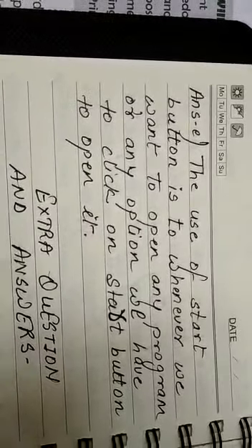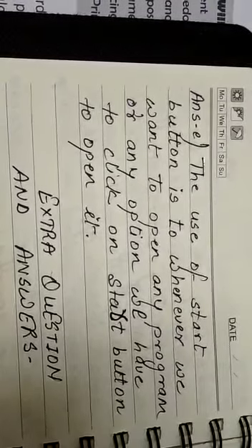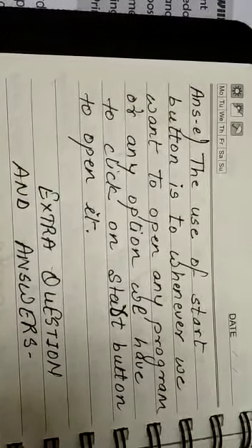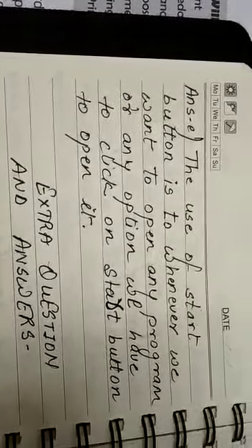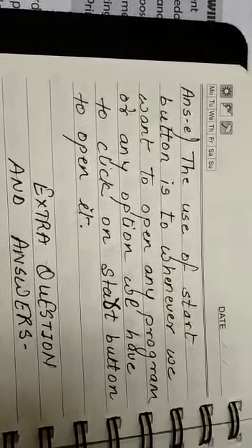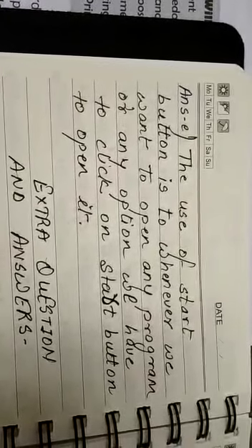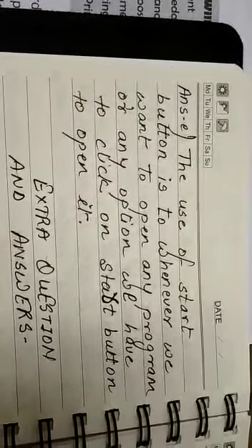So for today, this much. In the next class, we will be doing the extra question answers. Till then, please write the question answers we have done today, the short answers and the long ones, in the copy. In the next video, we will be discussing the extra question answers of this chapter. Till then, thank you, children.